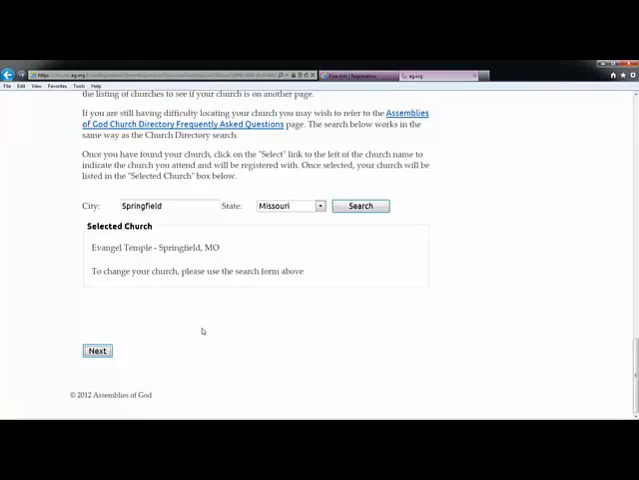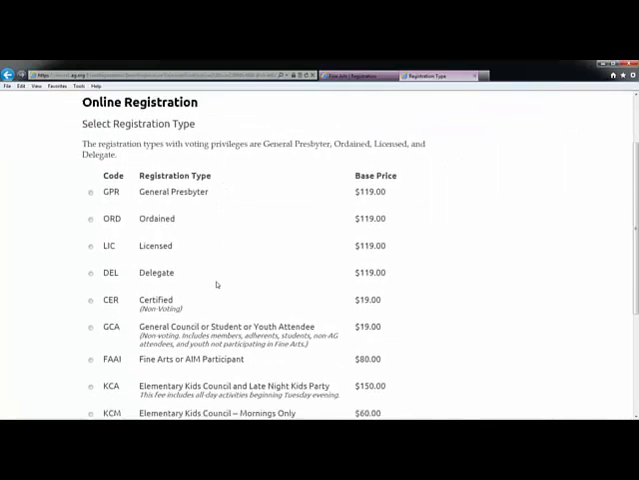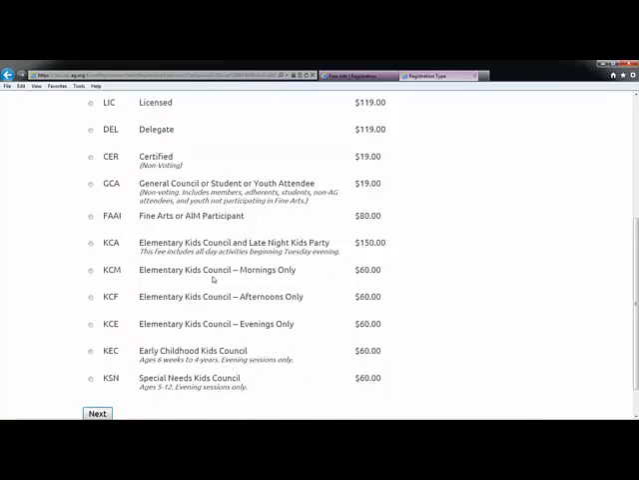The next screen you will see is the registration type screen. There may be a number of options for registration type depending on whether or not it is a general council year. The three registrant types that are specific to Fine Arts are FAAI, GCA, and NYC. The Fine Arts or AIM participant registrant type, which is code FAAI, is for registrants participating in Fine Arts, Capitao, or AIM. The National Youth Convention type, code NYC, is an option only on years where the Fine Arts Festival does not correspond with a general council, and is for youth who want to be a part of the National Youth Convention but are not participating in Fine Arts.